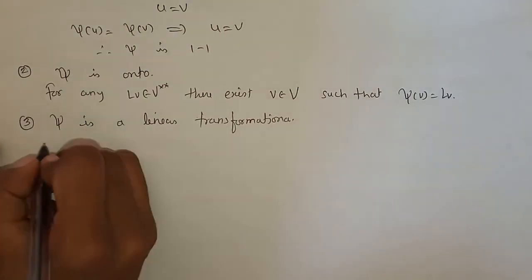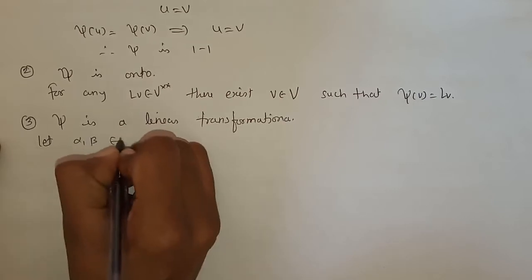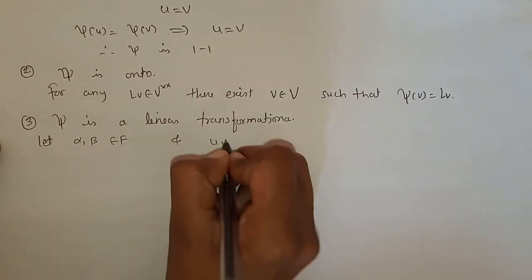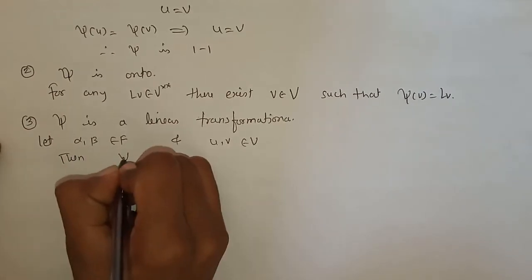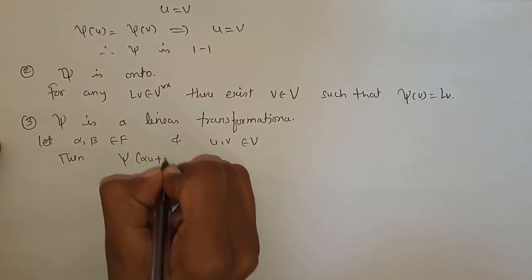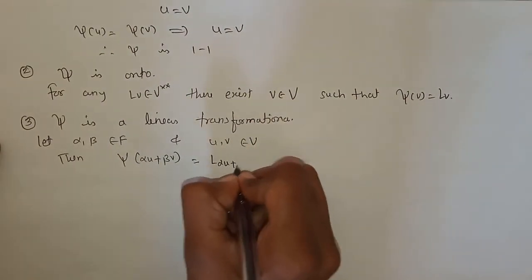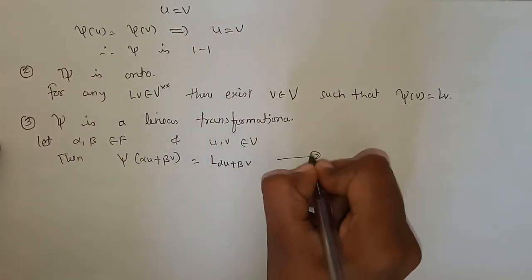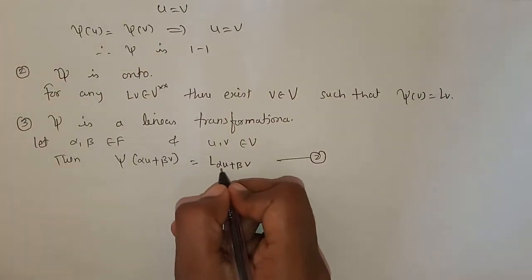Now for the third condition, we have to prove that psi is a linear transformation. So to prove that psi is a linear transformation, let alpha and beta belong to F and u, v belong to V. Then psi of alpha u plus beta v is nothing but L of alpha u plus beta v. Suppose this is equation number 2. I can write this because my psi is defined in this way.